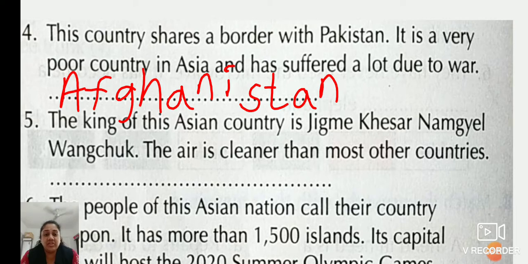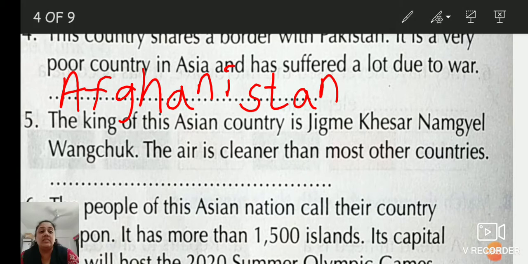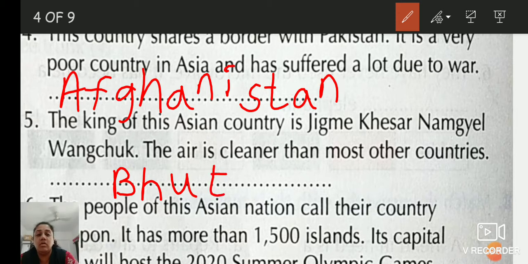And from which country the air is cleaner than the other countries? Yes, children, it is Bhutan. So write down with me. Bhutan. Written.